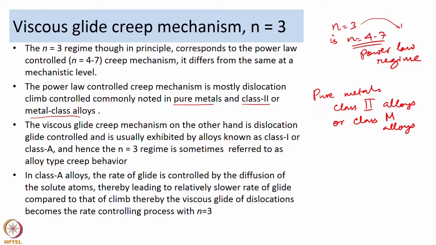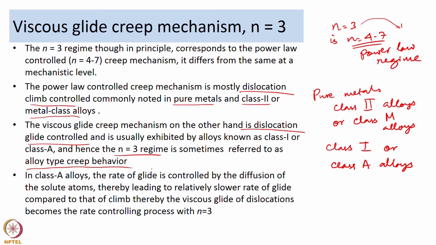Now, on the other hand, the topic of interest, which is viscous glide creep. The viscous glide creep mechanism on the other hand is dislocation glide controlled, and is usually exhibited by alloys known as class 1 or class A. So, please note, one is dislocation climb controlled and the other one is dislocation glide controlled, and the alloys which exhibit viscous glide creep are known as class 1 alloys or class A alloys, and hence the n is equal to 3 creep regime is also referred to as the alloy type creep behavior.